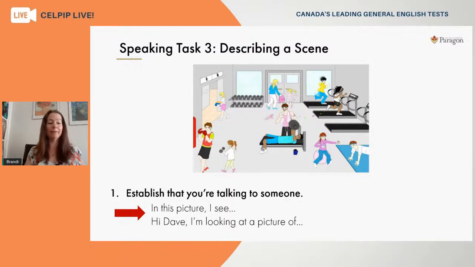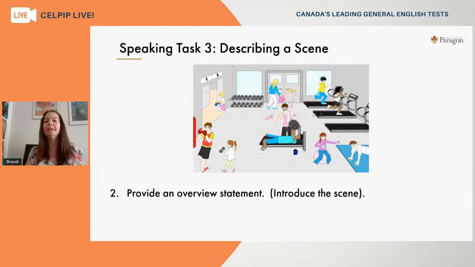You might start indirectly. You might just start by saying, in this picture, I see, and you can go from there. You can even make up a name if you want to address the listener specifically. You might say, hi, Dave, I'm looking at a picture of, and then you would continue the response from there. In your opening, before you even start to describe the individual parts of this picture, it's really important to introduce the scene itself. Provide an overview to anchor that scene in your listener's mind.